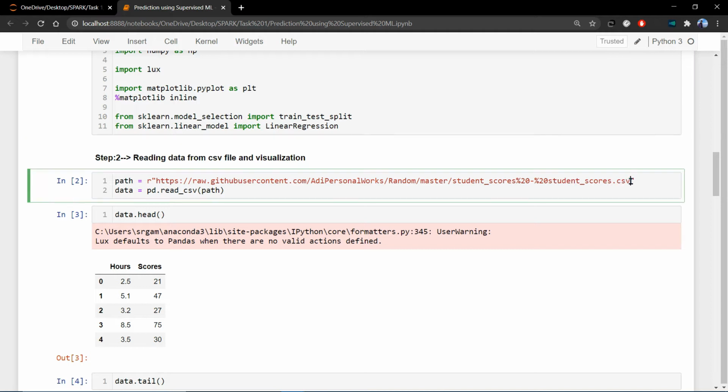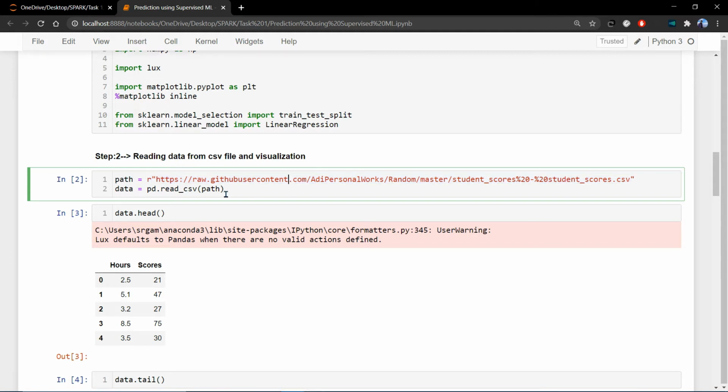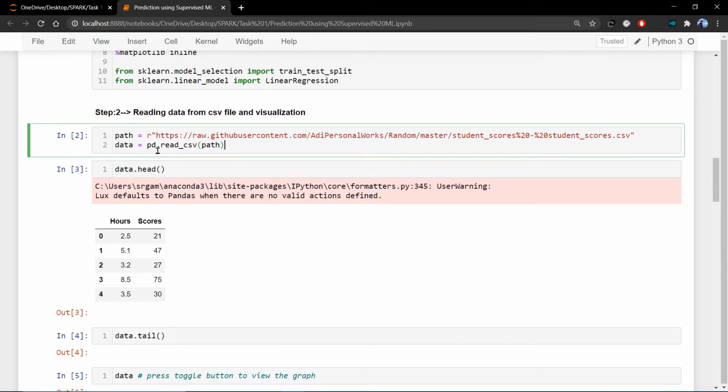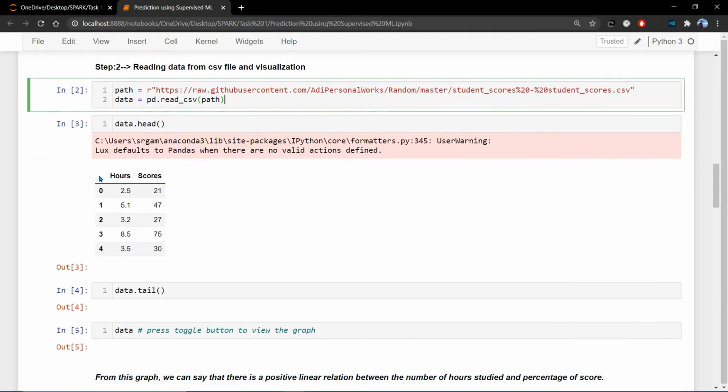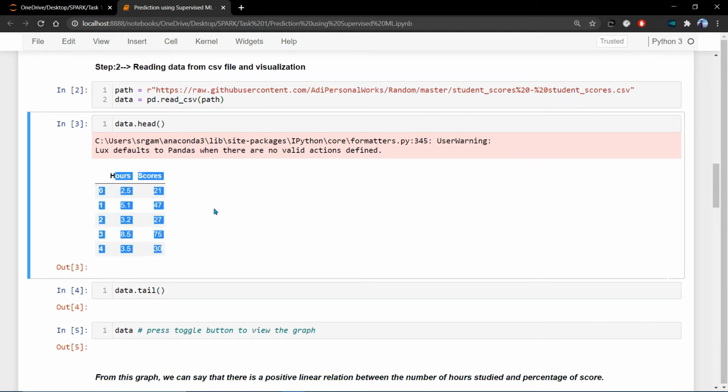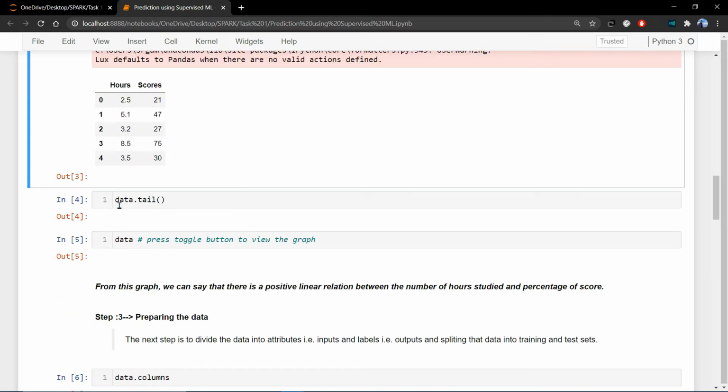Spark Foundation provided us this dataset link on GitHub, so I add this link here and read that CSV path, and here is the head, the top 5 rows of that dataset.